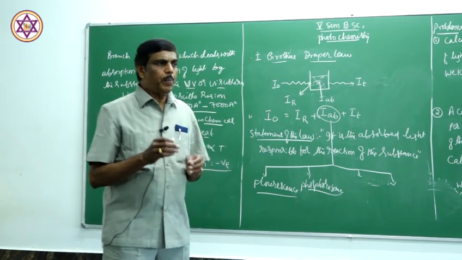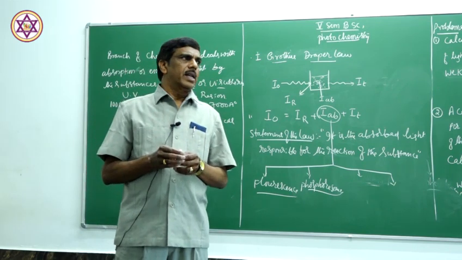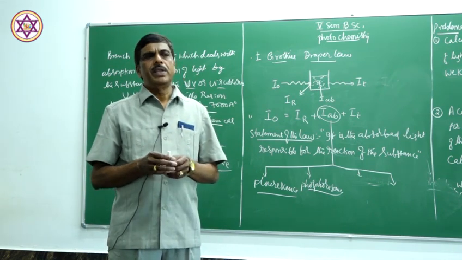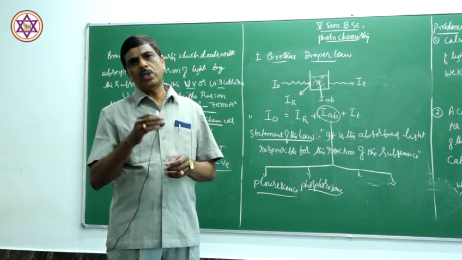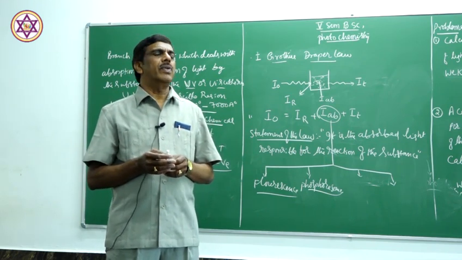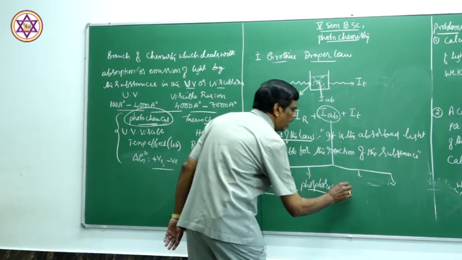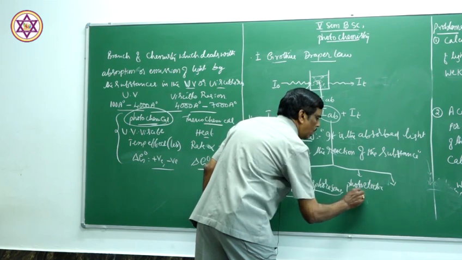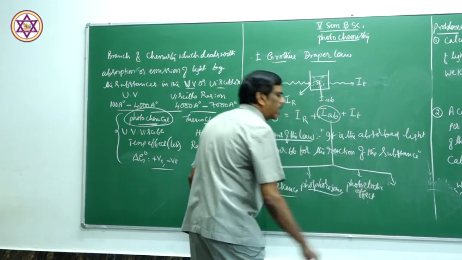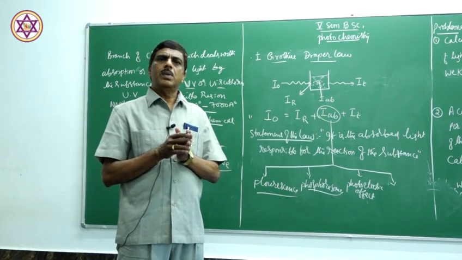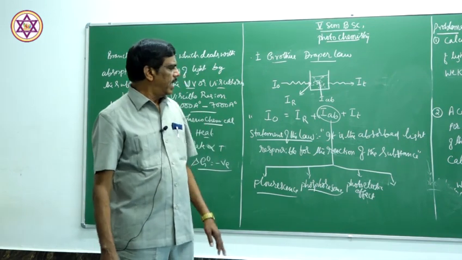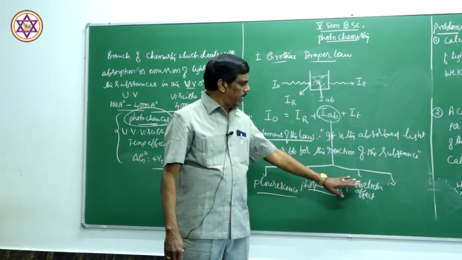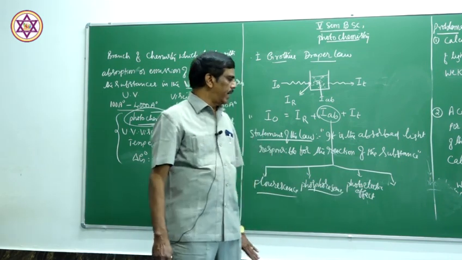Now, suppose the absorbed light brings a change in the system, it ionizes the system, it removes electrons from the system. This effect is called the photoelectric effect. So in the photoelectric effect, when the light is irradiated on the substance, ionization takes place and the electron is emitted. Photoelectric effect, that is the effect of light radiation.